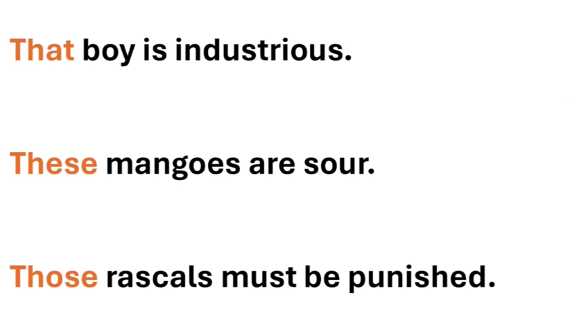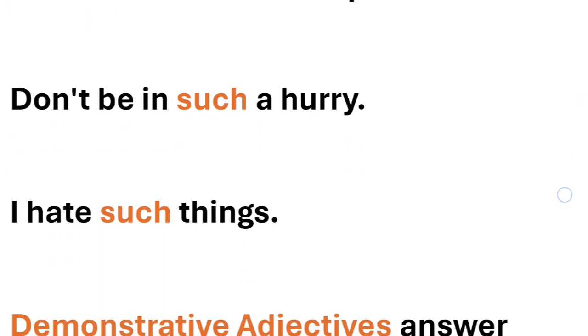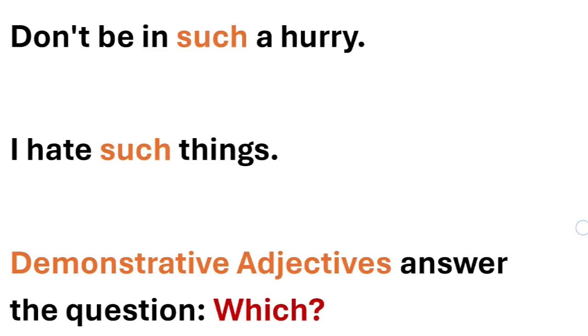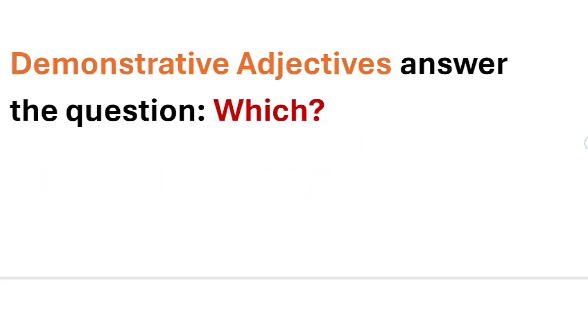Now, that boy is industrious. We are pointing towards a particular boy, that boy. These mangoes are sour. Out of the mangoes kept, we're talking about a couple of mangoes, that these mangoes are sour. Those rascals must be punished. Don't be in such a hurry. I hate such things. So these words, this, that, such, these, will be demonstrative adjectives. If you want to reach the answer, you have to ask which, and the answer you get will be the demonstrative adjective. You have to do this when you get your question paper in front of you.